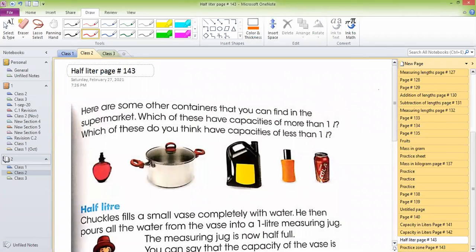Which of these have capacities of more than 1 liter, and which of these have capacities of less than 1 liter? So you can see, guys, you can easily say that this one has a capacity of less than 1 liter. It cannot hold 1 liter. This one can hold more than 1 liter, right? It can also hold more than 1 liter. This one has less than 1 liter. This can also hold less than 1 liter. We can hold this liquid less than 1 liter. Clear, guys?